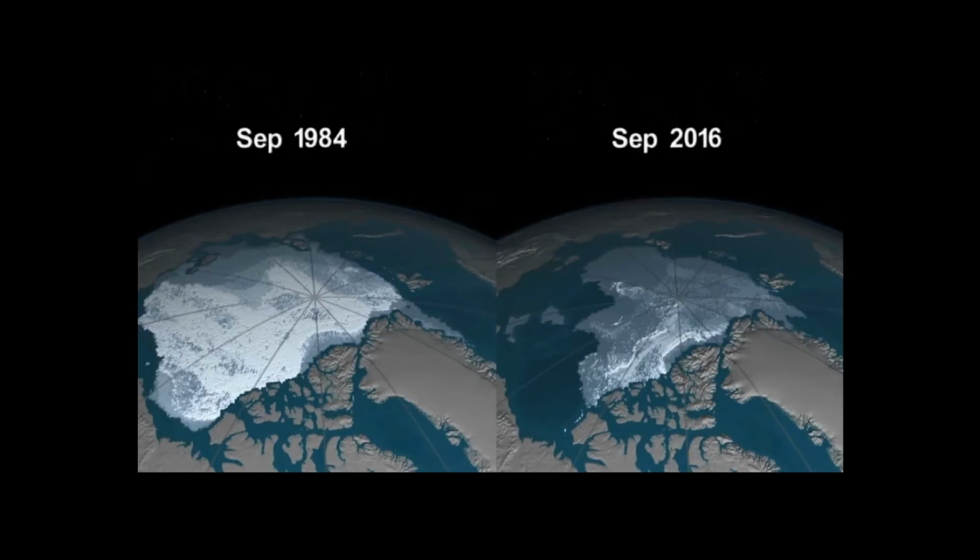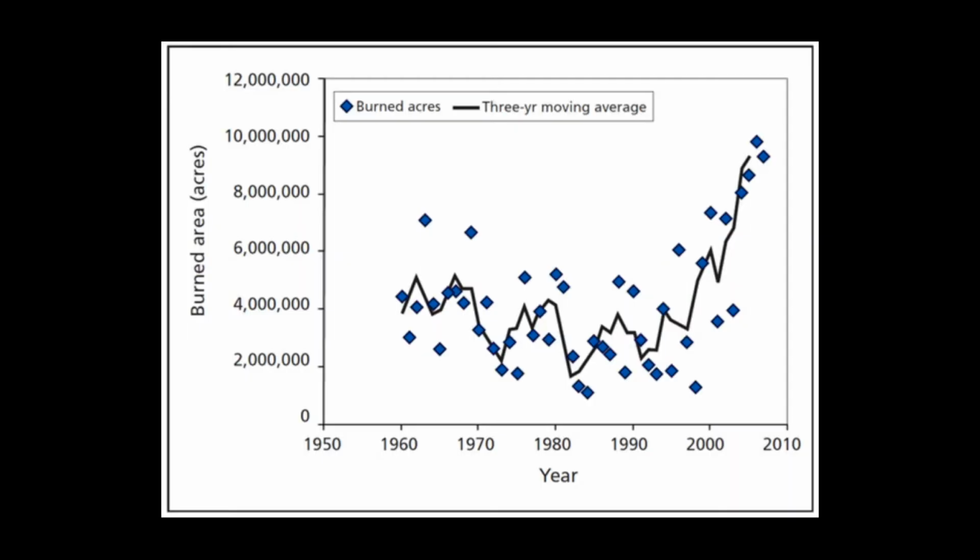With the help of satellites, scientists can monitor climate change from outer space. Here we see an eyewitness account of the melting of the polar ice caps. Due to the additional heat trapped within the Earth's atmosphere, these polar caps aren't able to fully refreeze every year and are diminishing in size. From September 1984 to 2016, there has been a rapid and extensive reduction in ice cap coverage.